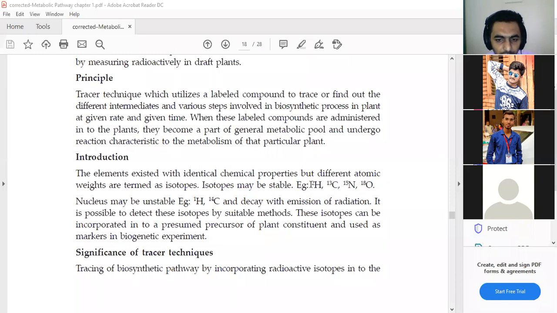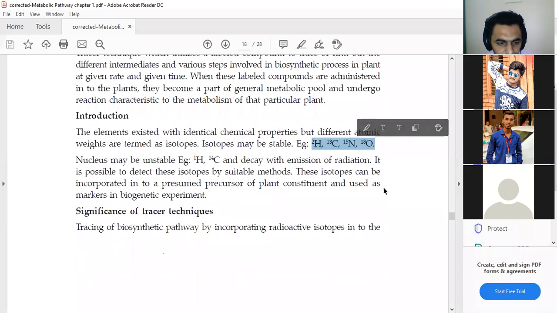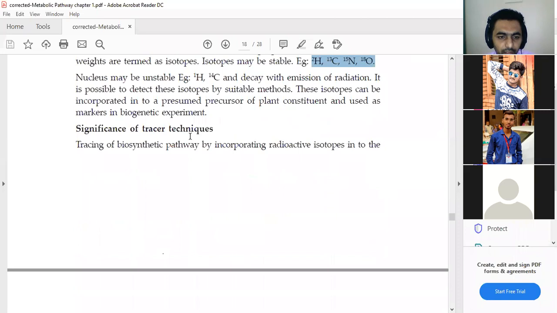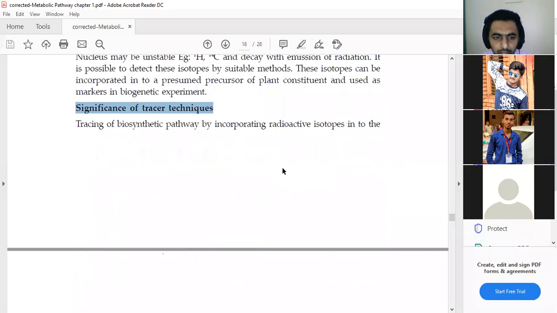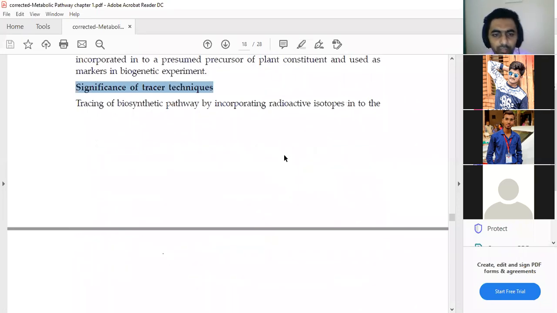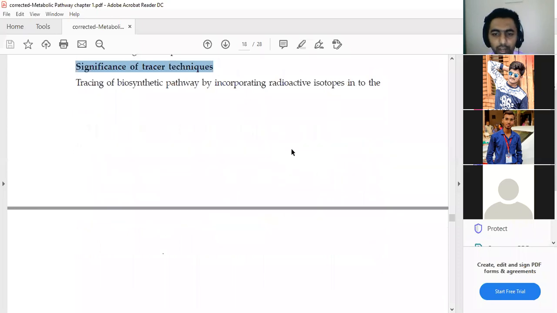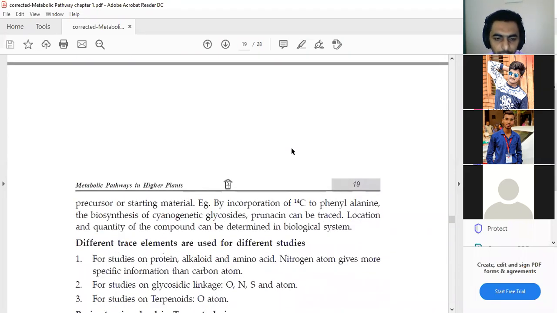So these are the main 4 elements we can use. Now the significance: what is the main significance of using this technique for the investigation of various molecules? It is used for isotope identification. For example, by the incorporation of carbon 14 into phenylalanine, it goes into the biogenesis of glycosides. So this is most important.